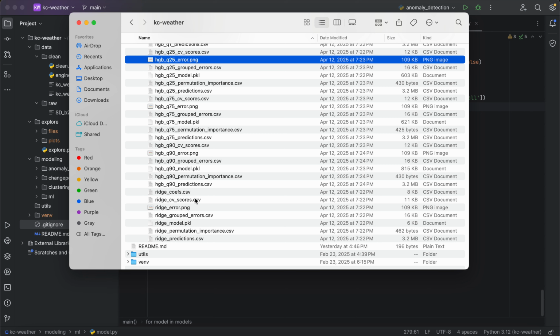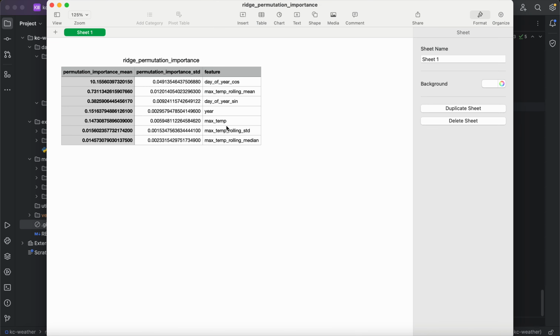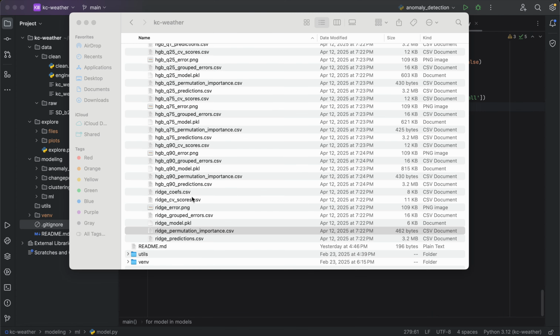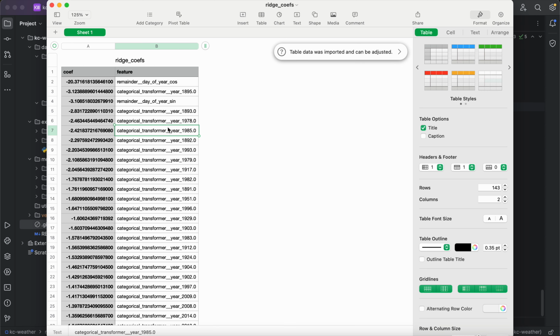The permutation importance will just report a single value for the year. We don't really care about that, but we can look at the coefficients. These are the log odds from the ridge regression when we allow it to condition on year.